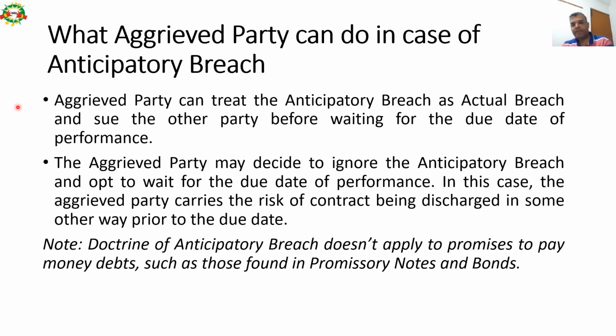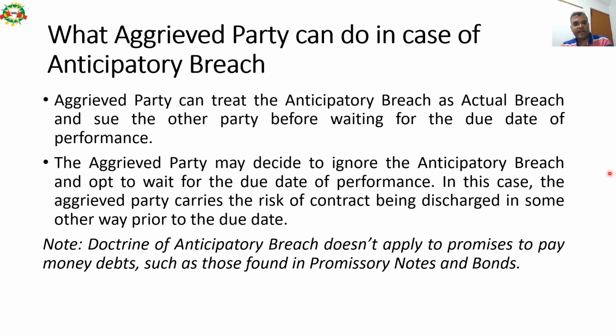The aggrieved party may also decide to ignore the anticipatory breach and opt to wait for the due date of performance. Here I repeat, the aggrieved party may decide to ignore the anticipatory breach. So I refused you, saying I will not do your job, but you can choose not to sue me and wait till June, to see whether I will do it or the other person will do the job for you.